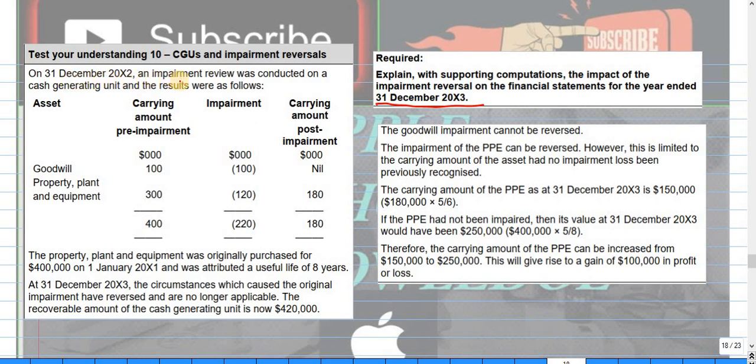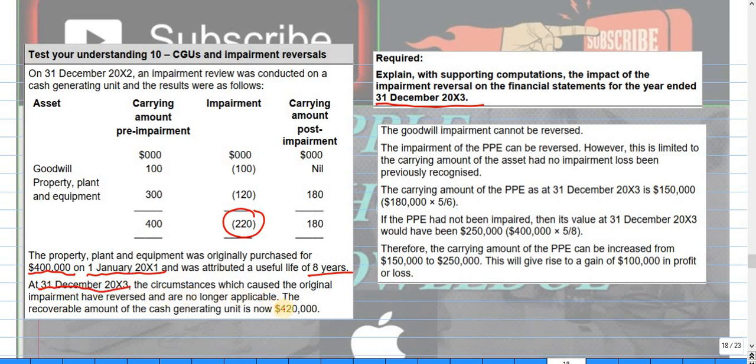31st December 2002, the impairment review was conducted on the cash generating unit with the result: an impairment loss of 220. The property, plant, and equipment was originally purchased for 400 on 1st January 2001 and was attributed a useful life of 8 years.